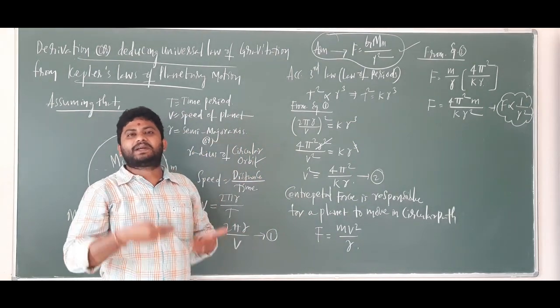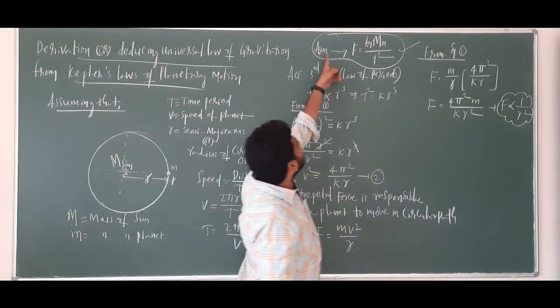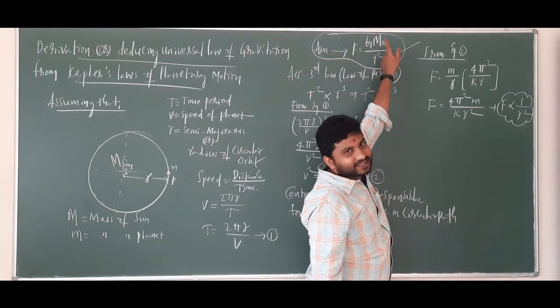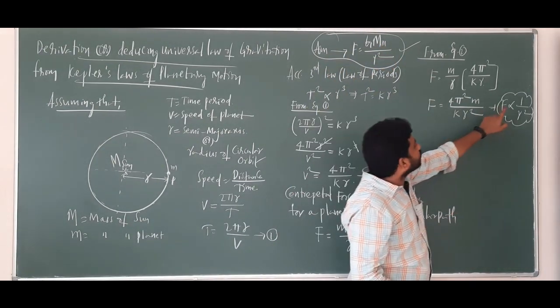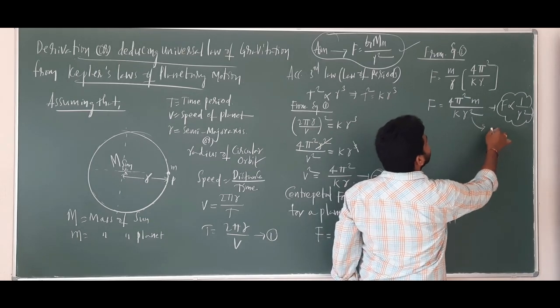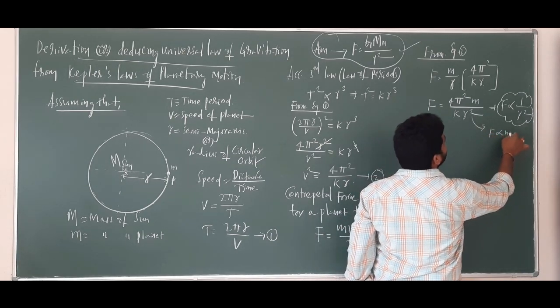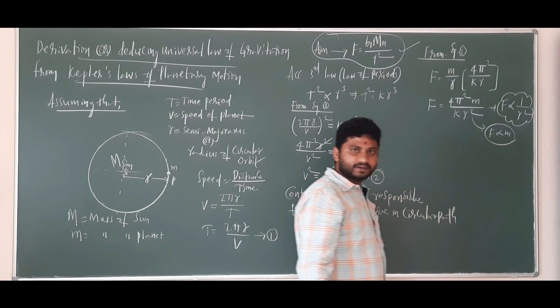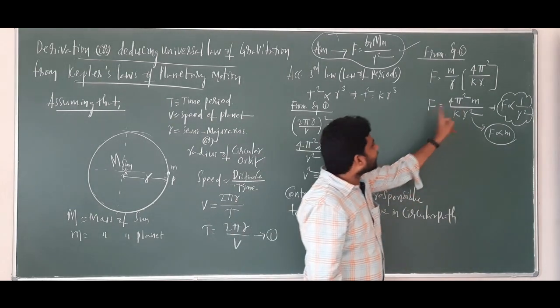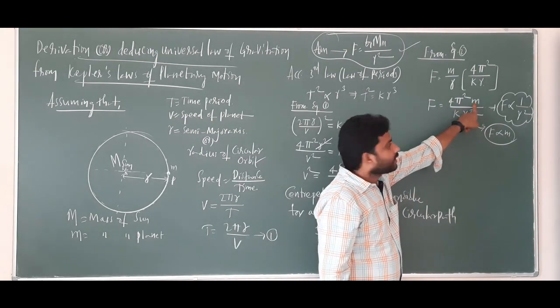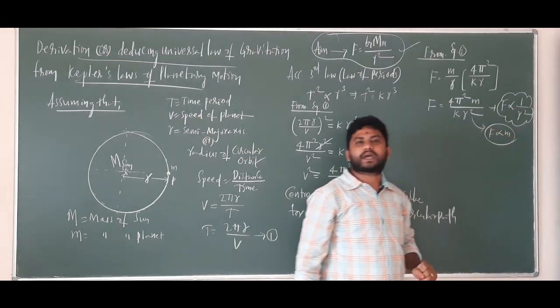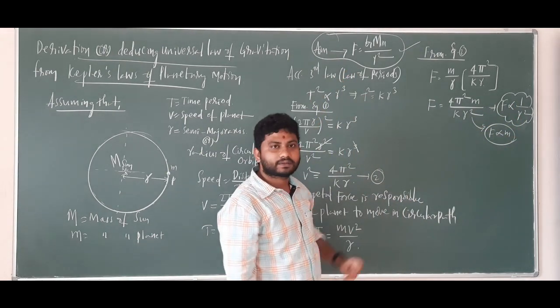So what about directly proportional to the mass? You can see here, directly proportional to mass in our equation. Here also we have F is directly proportional to mass. Clear? Here F is inversely proportional to R square. That's our aim here.